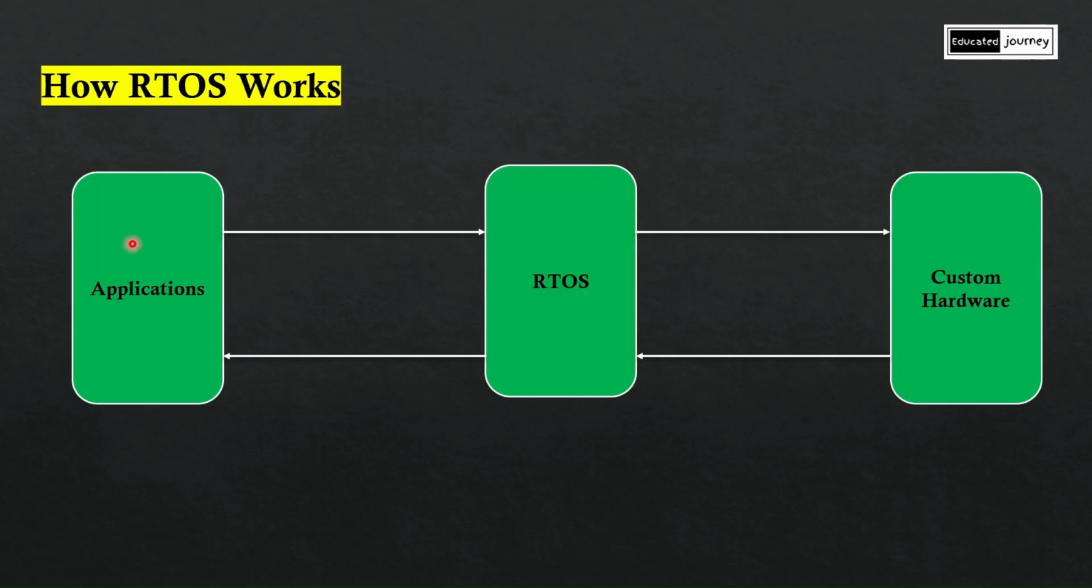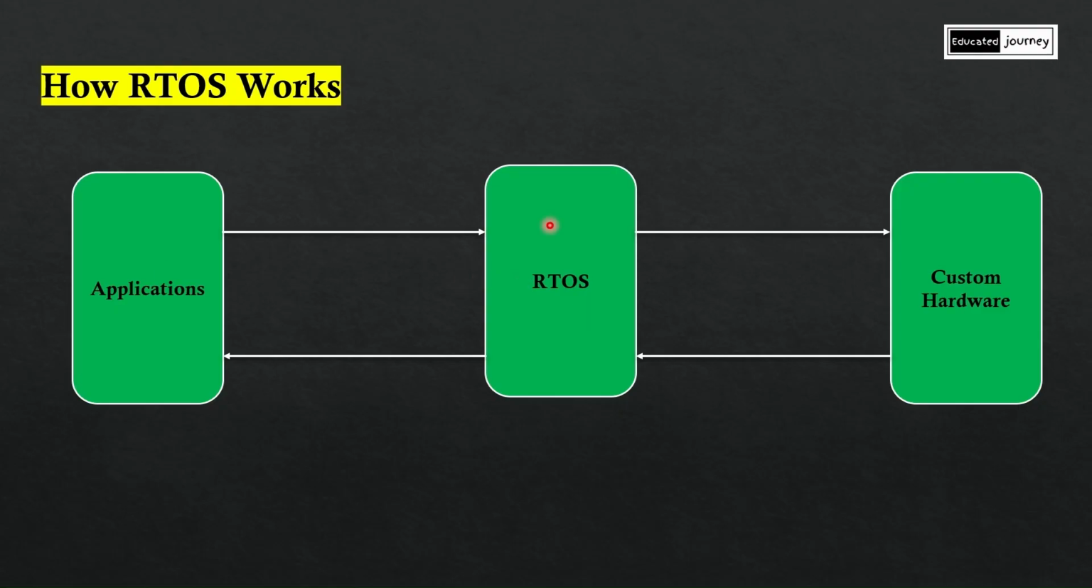On the left hand side, you can see there are applications. Applications means like sensor data. Sensor data means temperature sensor reading or user actions like pressing a brake. And in the middle, you can see real-time operating system. So it takes the input from the application.